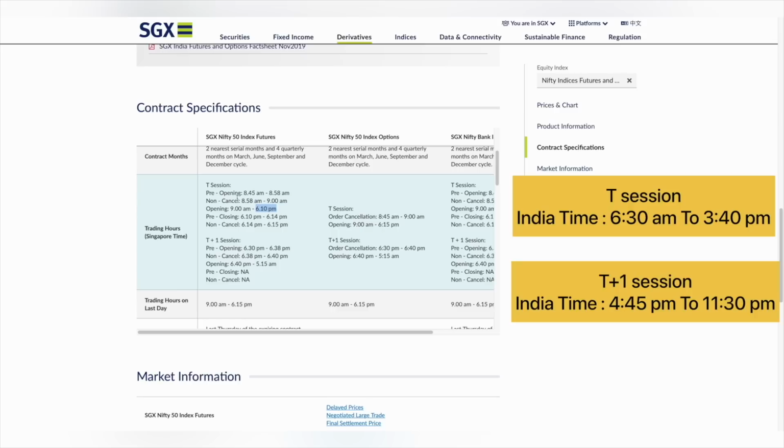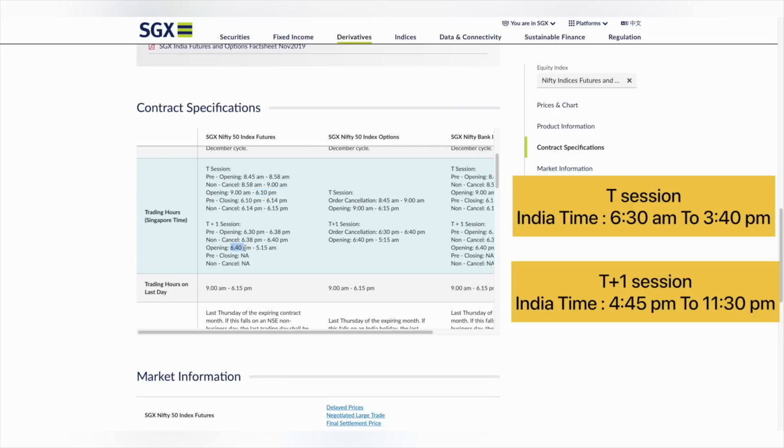Now after this session is closed, the SGX Nifty market will open at 6:45 p.m. and close at 5:15 a.m. Now the morning session is called the T session, and the second session for the same day, when the market opens again, is called the T+1 session. Looking at this timing, we can say our Nifty futures is practically trading for around 16 hours in Singapore Stock Exchange. For us, the market is open just for 6 hours. Morning 6:30 only, when you wake up, you go and see how SGX Nifty is performing.